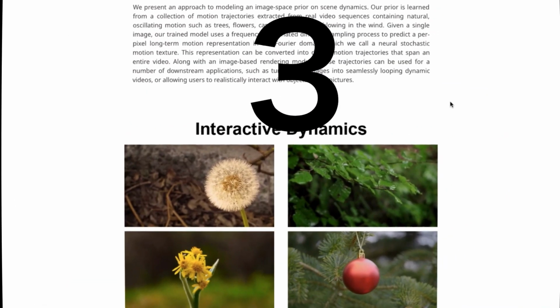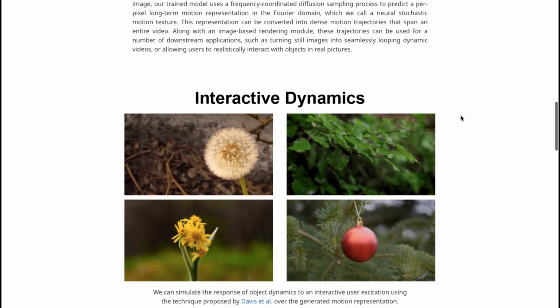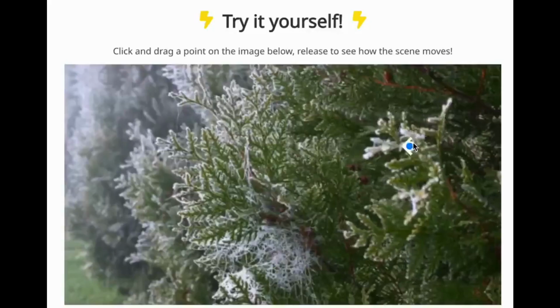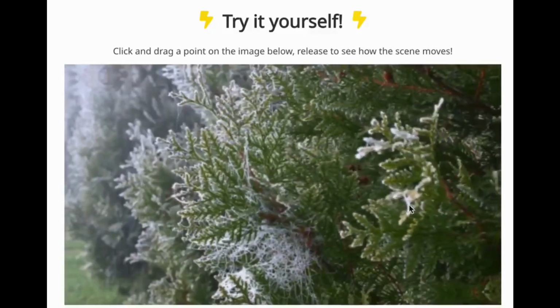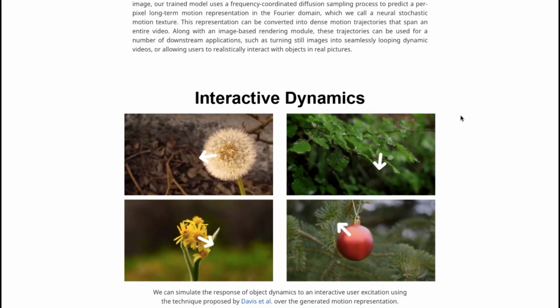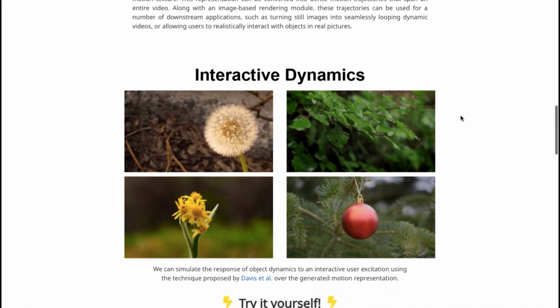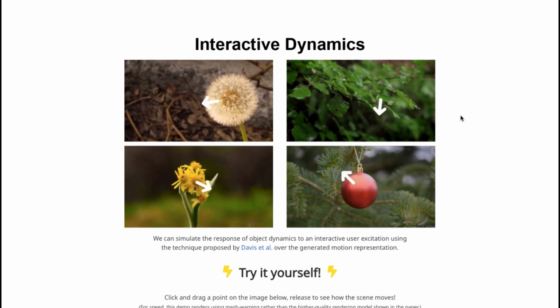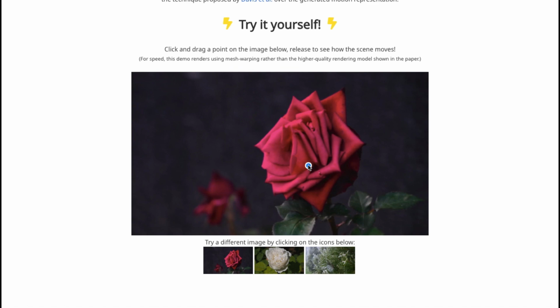You can now interact with still images in a very fun way. It's called Generative Image Dynamics. The model is trained on trajectories extracted from real video sequences containing natural motion, such as trees, flowers, and candles. Given a single image, the model allows you to freely move the image in any direction. How cool is that? Here are some examples. The leaves can be pulled in any direction, and the flower can be moved along any axis.